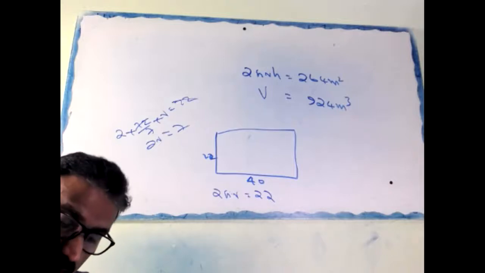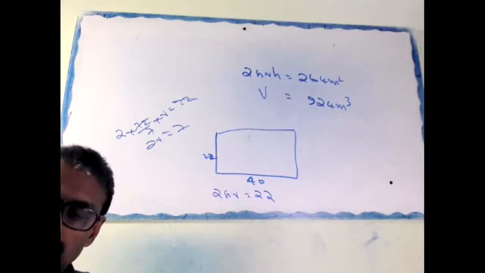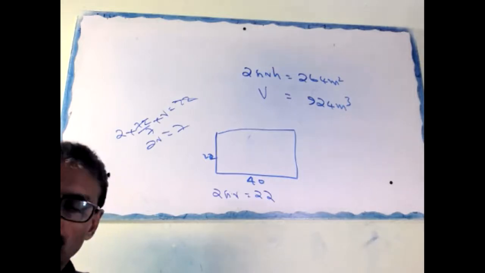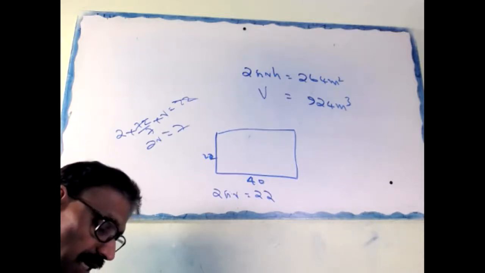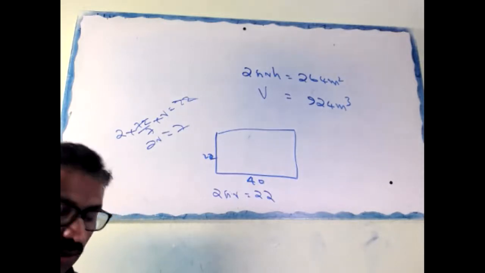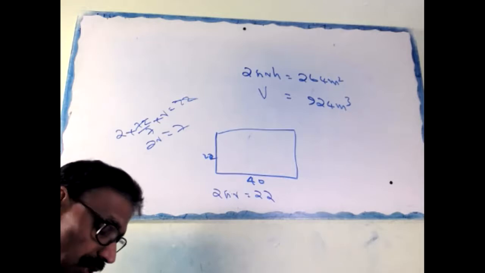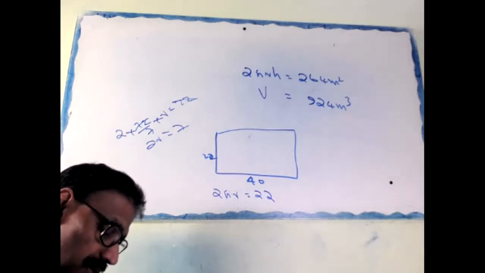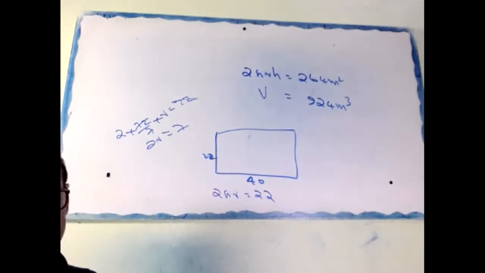Question clear or not? Are you getting or not? The question is a sphere and a cube, sorry, equal surface areas. Find the ratio of their volumes.